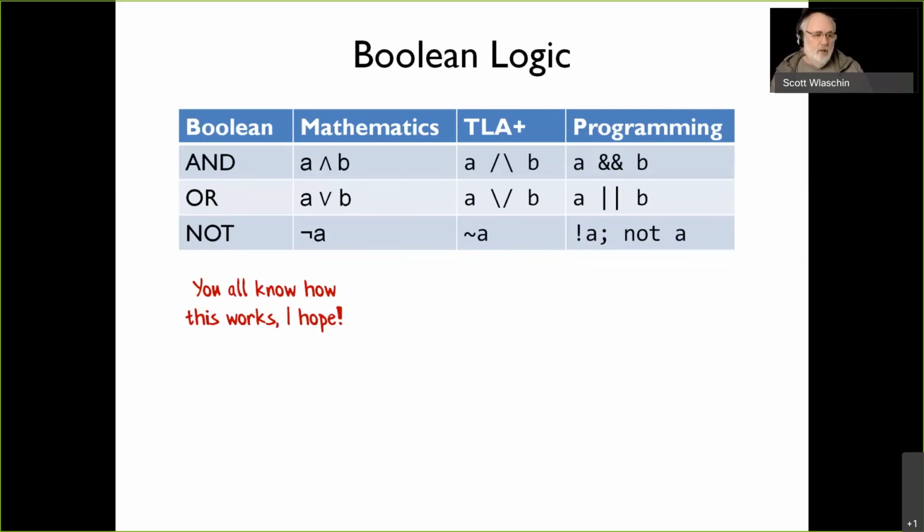In programming, we use ampersand and vertical bars, but TLA+ uses the mathematical style, and that's why it has these weird forward slashes and backward slashes everywhere. That is just the and and the or in ASCII form. When you run it through a nice formatter like LaTeX, it comes out looking like the mathematical style. So the code looks a bit ugly, and it gets formatted much more nicely by the time you're finished.